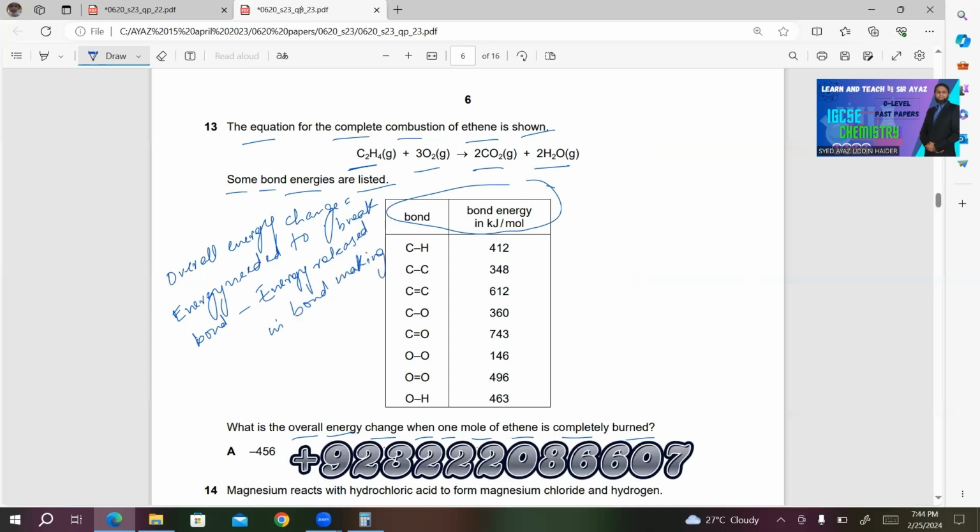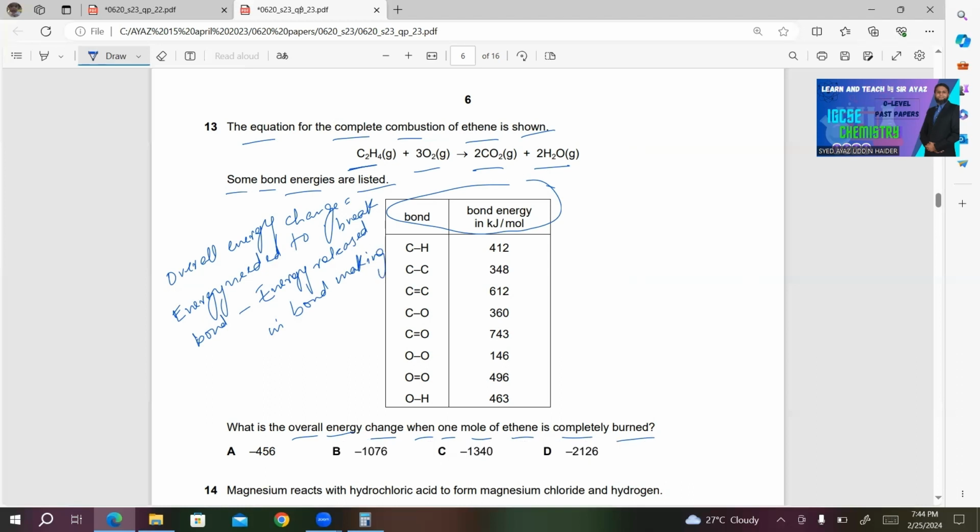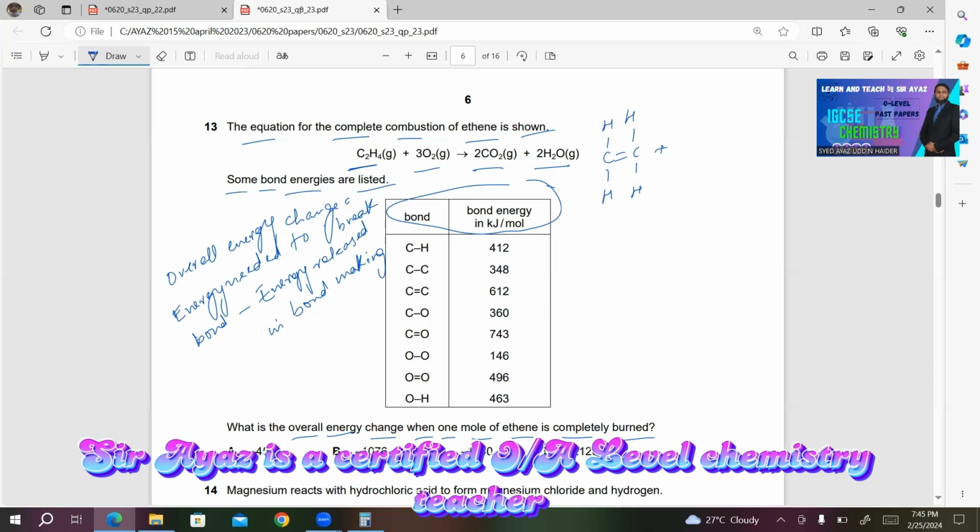So for this, you need to draw the displayed formula for each. Ethene, so we have C double bond C and 4 hydrogen atoms, plus 3O2. 3O2 means there are 3 moles of oxygen.